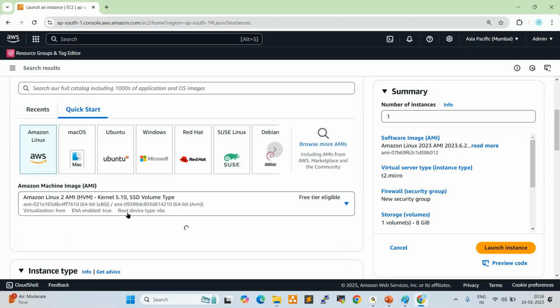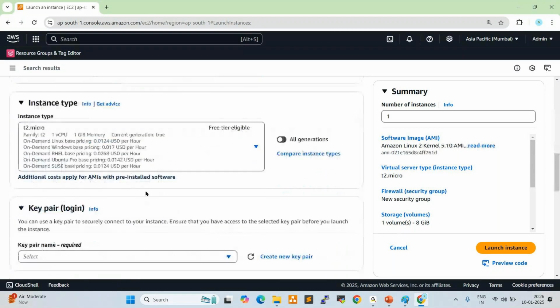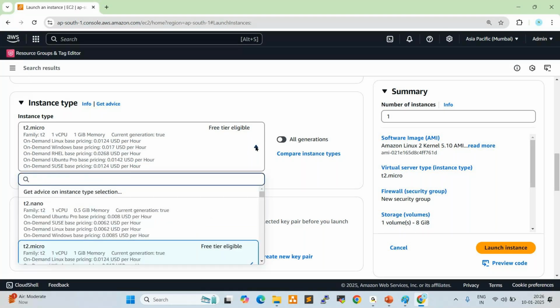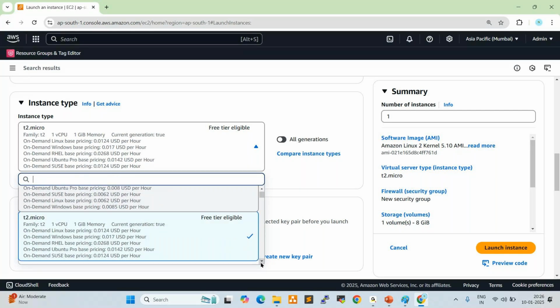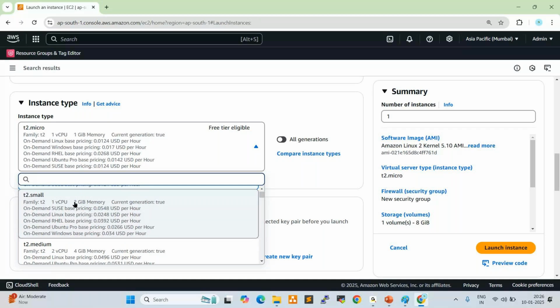See here. Next one, instance type. Here we have T2 micro, which is free tier eligible. If you select T2 micro, you will get one CPU, 1 GB RAM memory. Now, T2 small has one CPU, 2 GB memory.